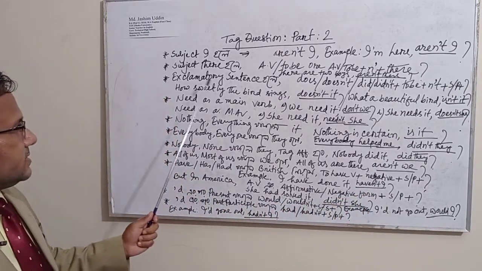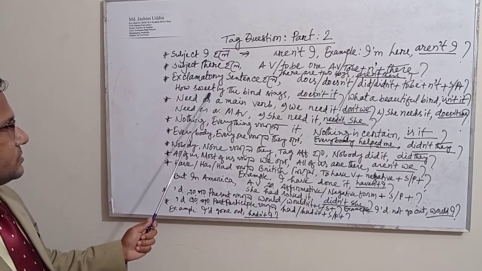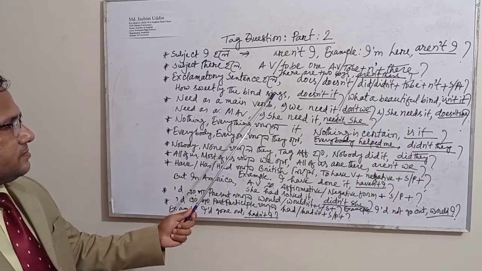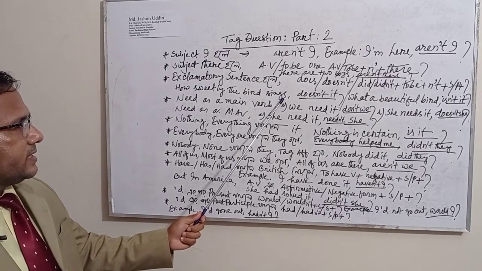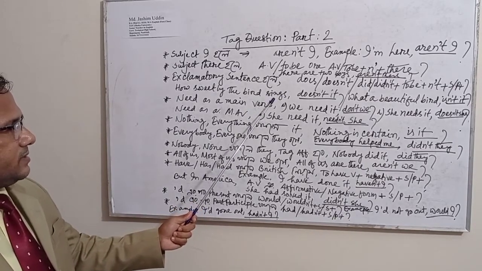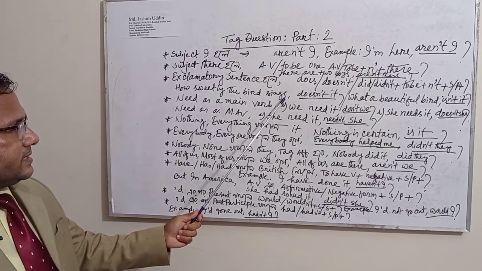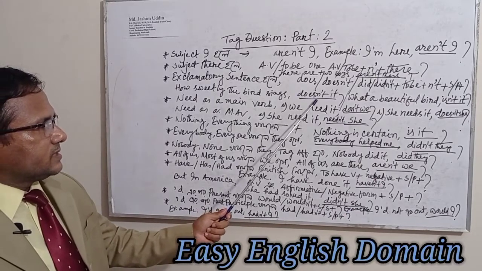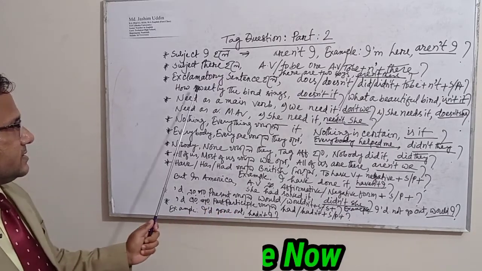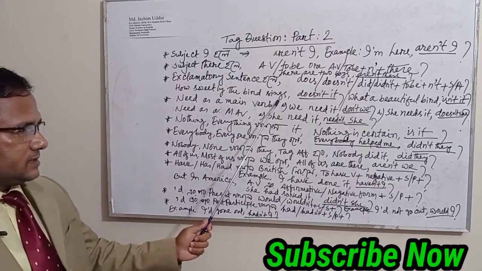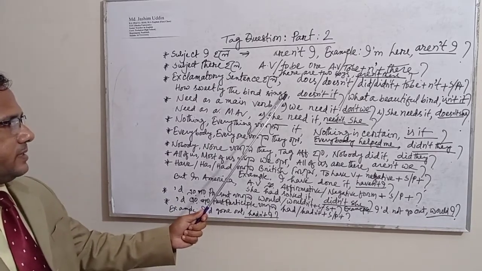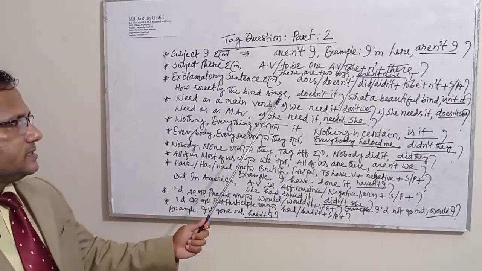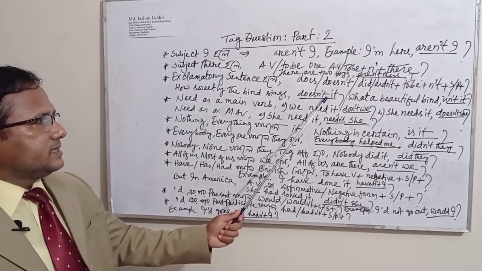If the sentence is given in such a way, how sweetly the bird sings. You can see here sings, sing plus s. This is why at the end of the verb there is s. If there is s or es, then the tag question will be does or doesn't. Now the sentence is here, how sweetly the bird sings. পাখিটি কতই না সুন্দরভাবে গান গায়. There is s at the end of the verb. This is why I have written here doesn't.